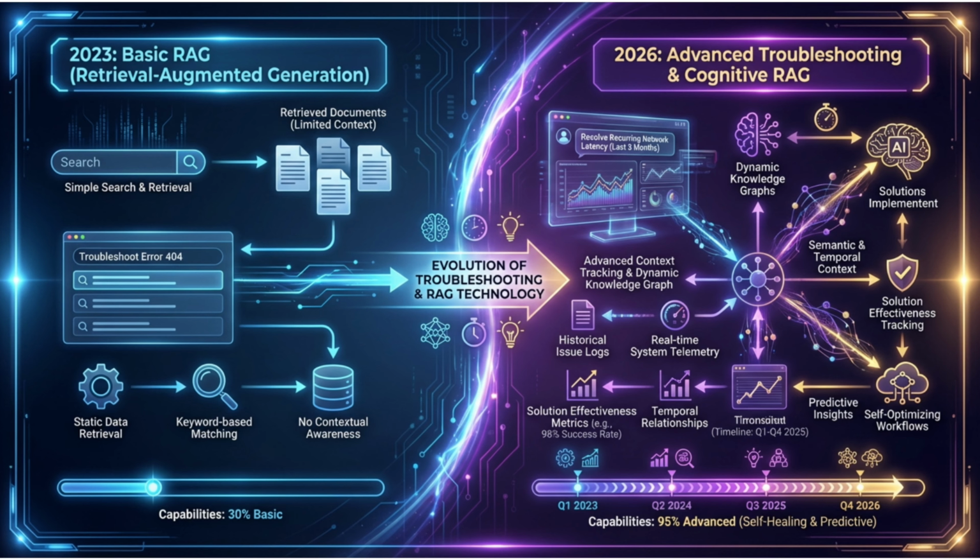Or consider this. What troubleshooting steps worked for similar issues last month? Basic RAG finds similar issues, but it doesn't track what happened when, whether the solutions worked, or how the context of those past interactions relates to now. RAG was table stakes in 2023. By 2026, it's not nearly enough.